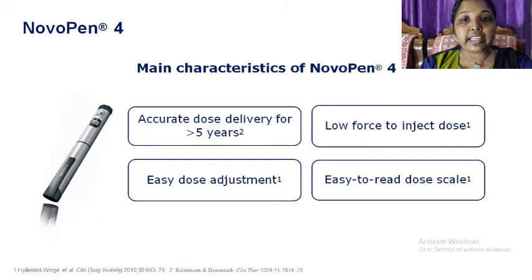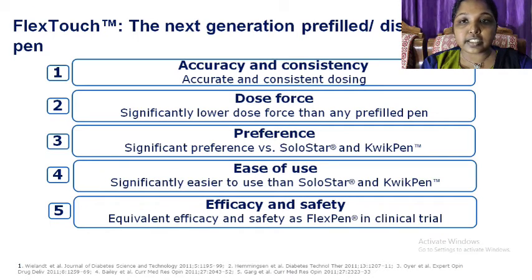Next is about the main characteristics of NovoPen 4. It has accurate dose delivery for 5 years, low force to inject dose, easy dose adjustment and easy to read dose scale. FlexTouch, the next generation pre-filled or disposable pen.